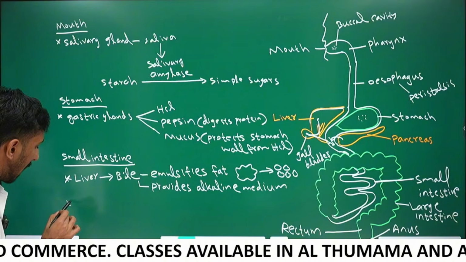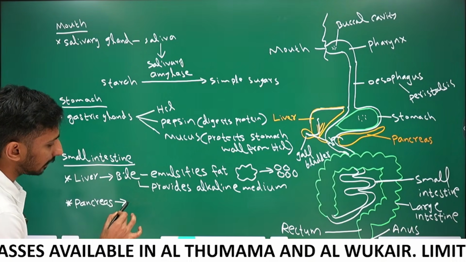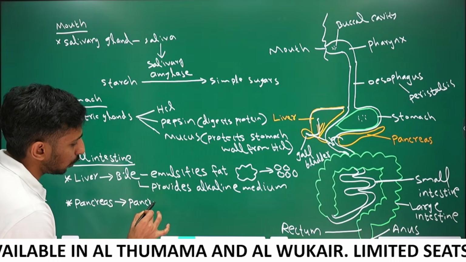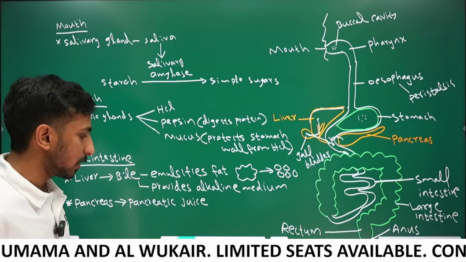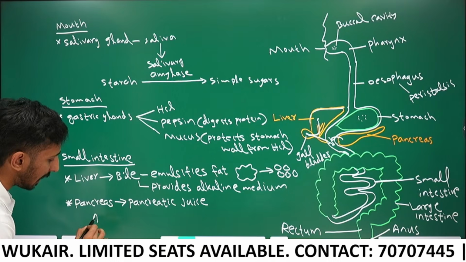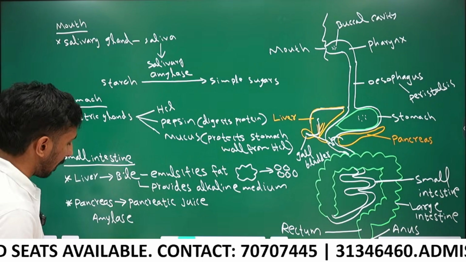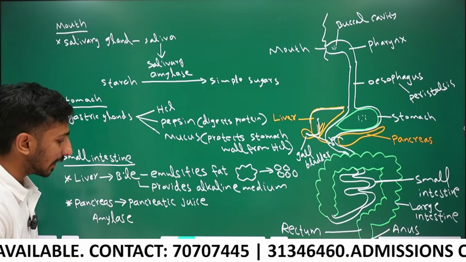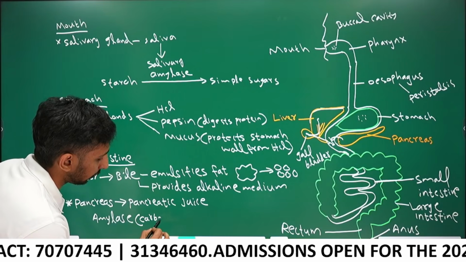Okay, next, pancreas. The pancreas secretes pancreatic juice. Pancreatic juice contains pancreatic amylase. Like the salivary amylase, the pancreatic amylase is there. Pancreatic amylase breaks down carbohydrates.